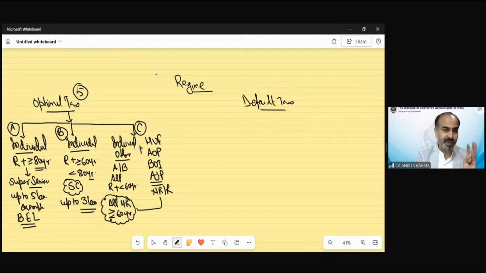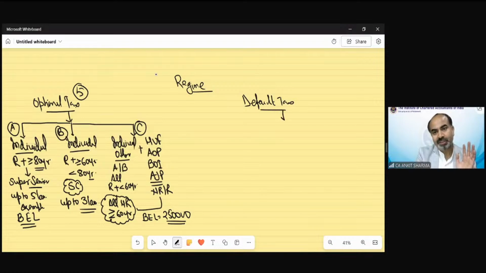For partnership firm, LLP, company, and local authority, there are separate rates of tax that we will discuss after this individual, HUF, etc. For the C category of person, the basic exemption limit is 2,50,000. I hope it's clear now.